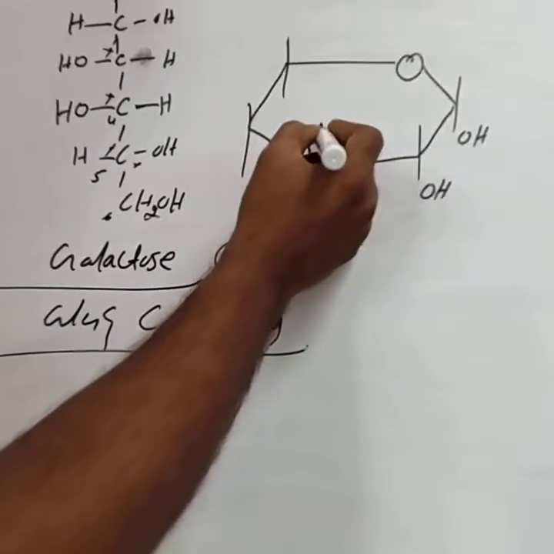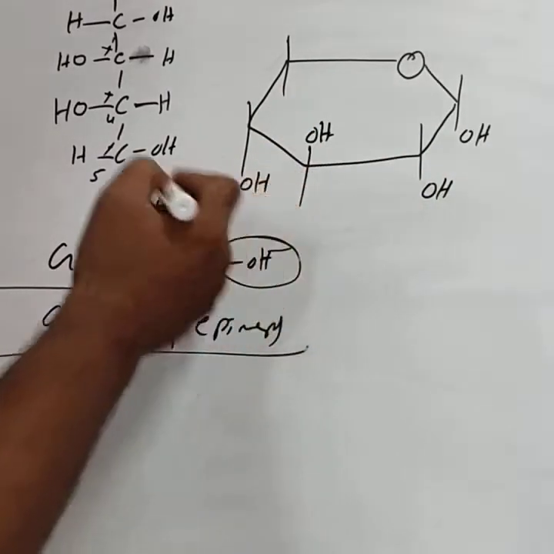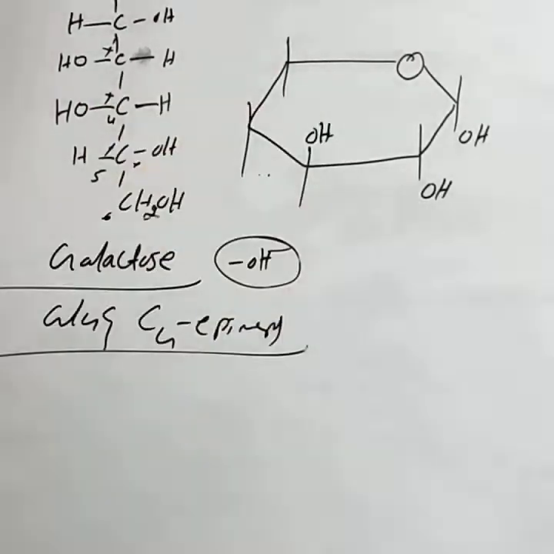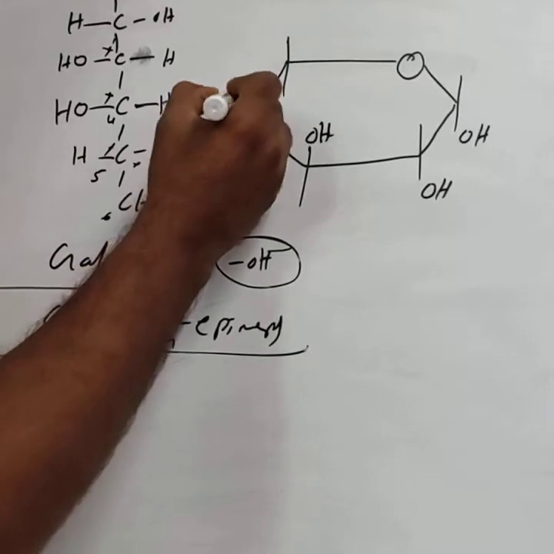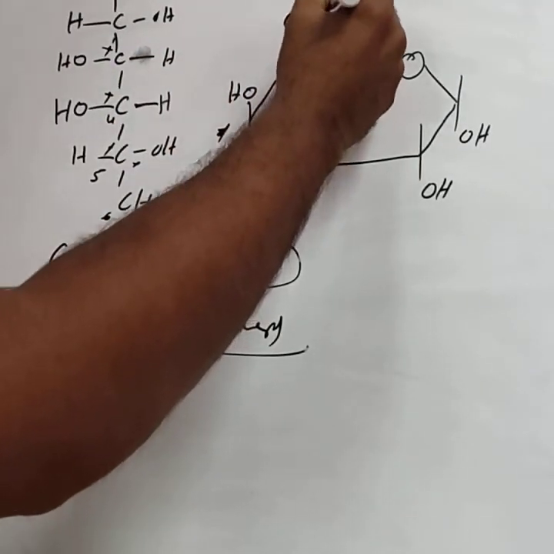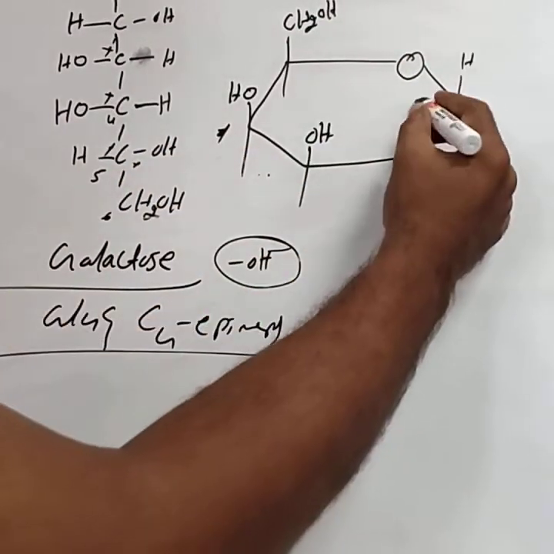If you write OH below, it becomes glucose. Instead of writing below, you consider OH above. This is most important, and the rest remains the same. On the fifth carbon atom, CH2OH above. The remaining corners are H.